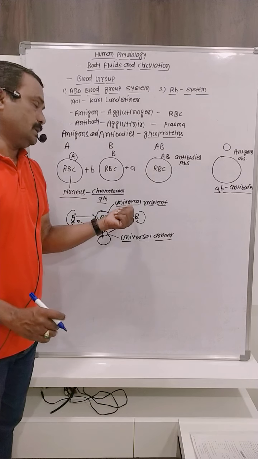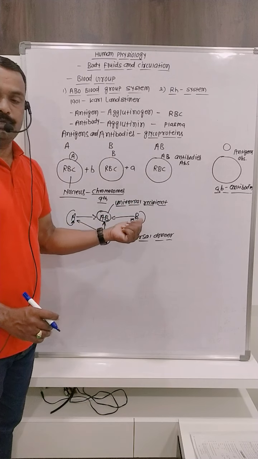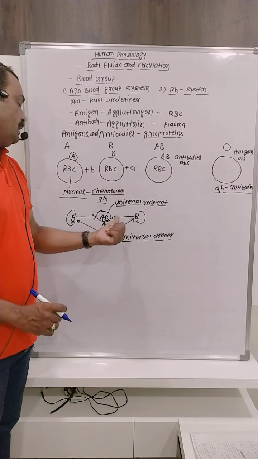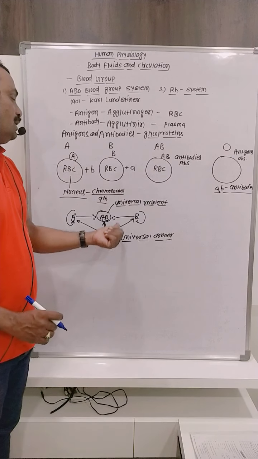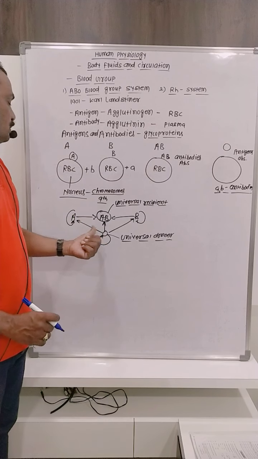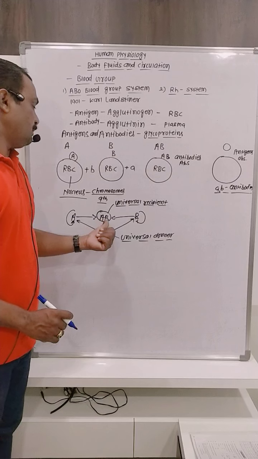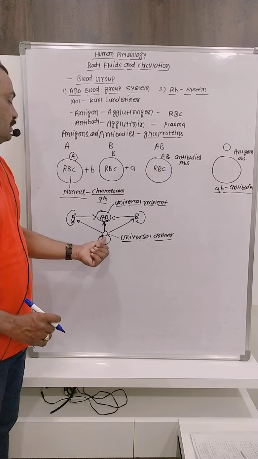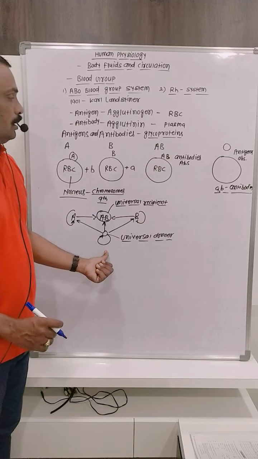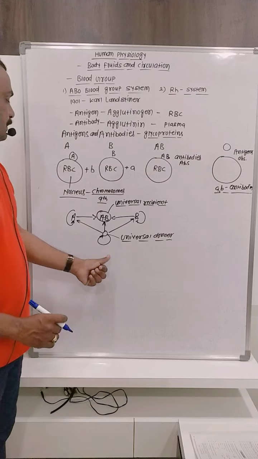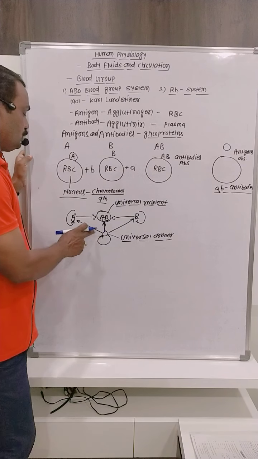AB blood group is considered as universal recipient, because they can receive the blood from any type of blood group. And O can give blood to A person, AB person, and B persons, and they can receive the blood from O only. How does it take place? What happens during the transfusion?